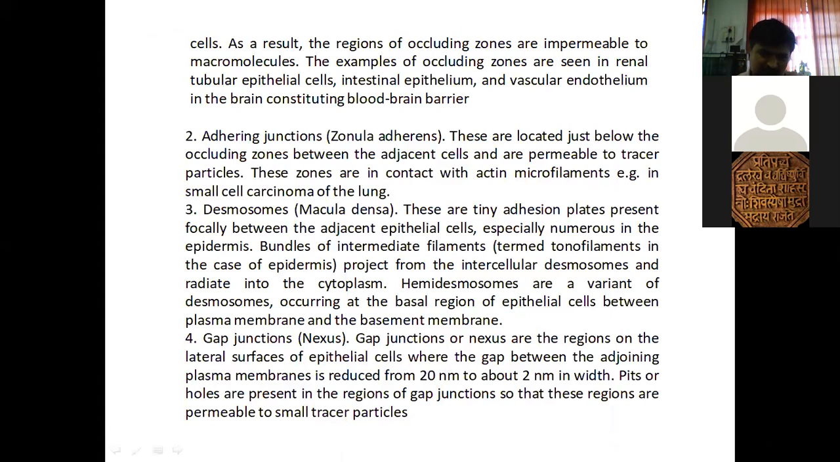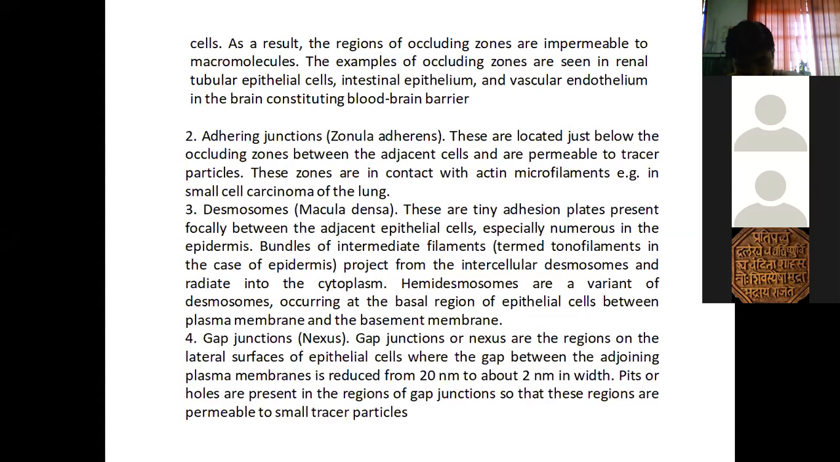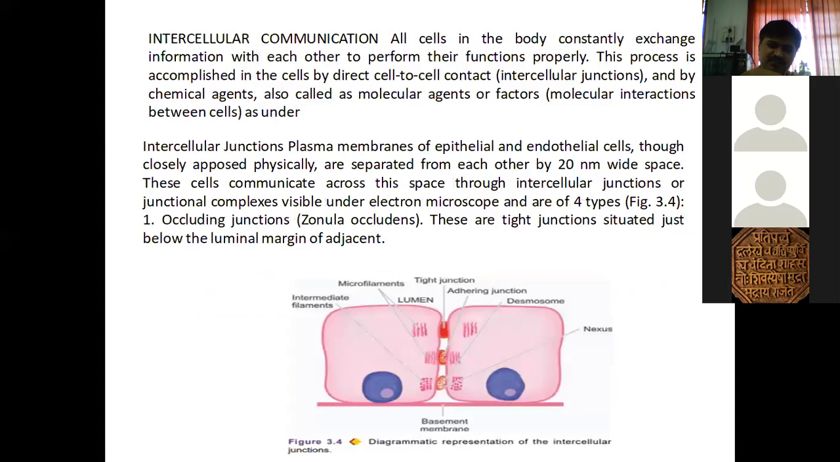Now, hemidesmosomes are found in between which two regions here? Can anyone among you answer? What is the difference between desmosome and hemidesmosome then? Plasma membrane and basement membrane. In between these two regions, hemidesmosomes are present. And desmosomes are present here.